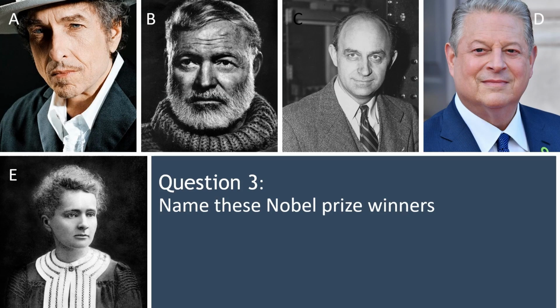Here we got Nobel Prize winners. So name these Nobel Prize winners. A, B, C, D, and E. We got 2 that are in literature. 1 is in peace, and 1 is in chemistry, and 1 is in physics. Great, let's move on to question 4.